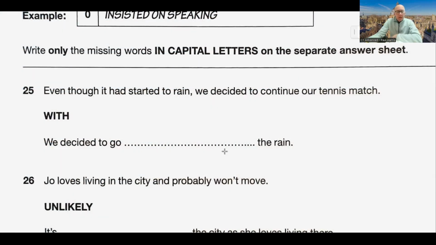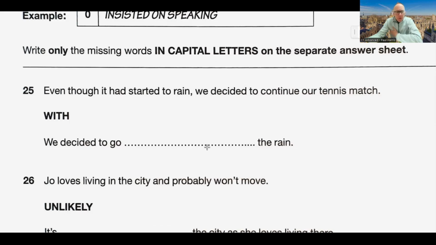Okay, part four, use of English keyword transformations. Let's do a few, okay? So let's have a look at the first one here, 25. Even though it had started to rain, we decided to continue our tennis match. And the keyword we've got is "with". We know we have to use that. We can't change it. And we have to include 3 to 6 words. And what have we got here at the bottom? We decided to go something, something, the rain.